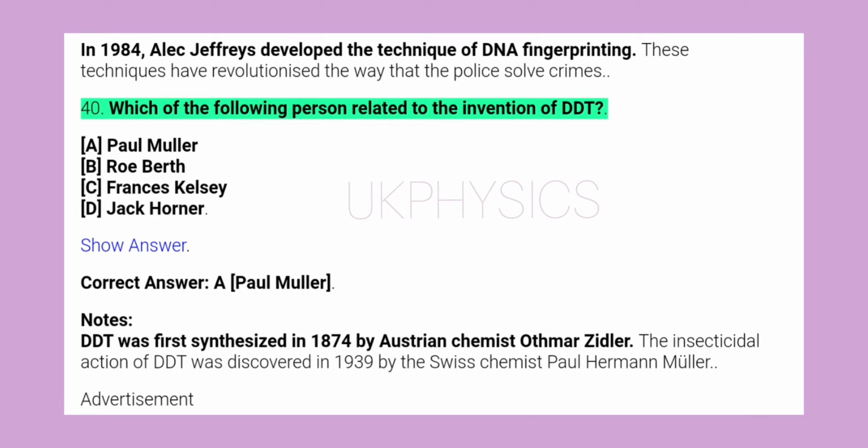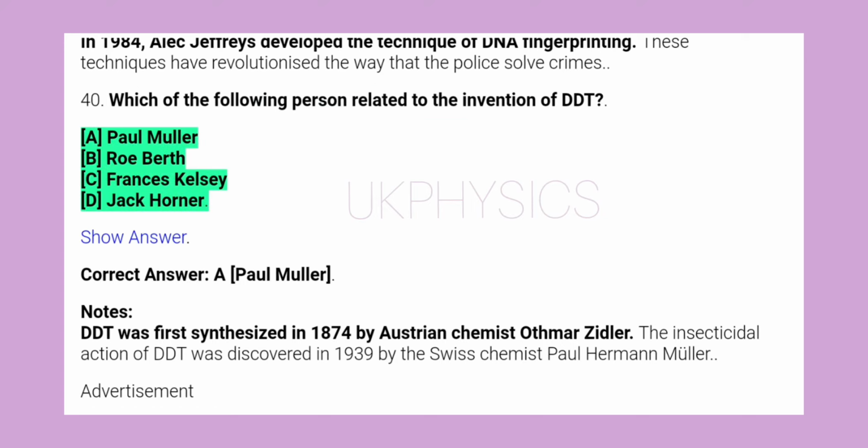40. Which of the following person related to the invention of DDT? A. Paul Muller, B. Robert, C. Francis Kelsey, D. Jack Horner. Show answer. Correct answer, A. Paul Muller. Notes: DDT was first synthesized in 1874 by Austrian chemist Ottmar Zeidler. The insecticidal action of DDT was discovered in 1939 by the Swiss chemist Paul Hermann Muller.